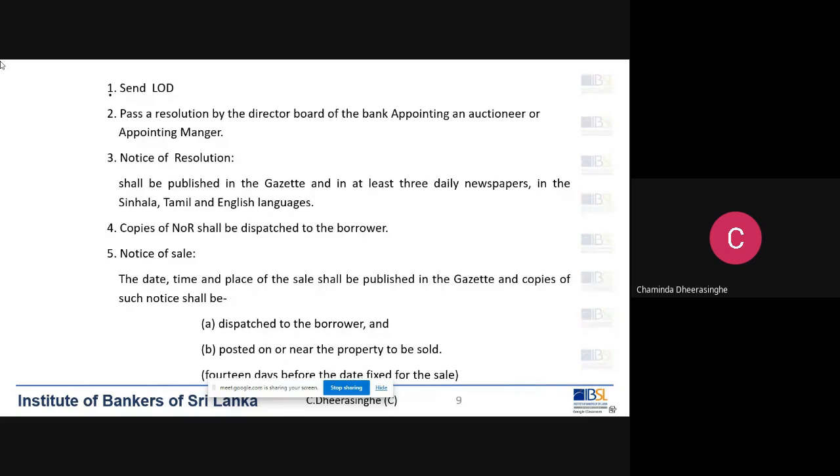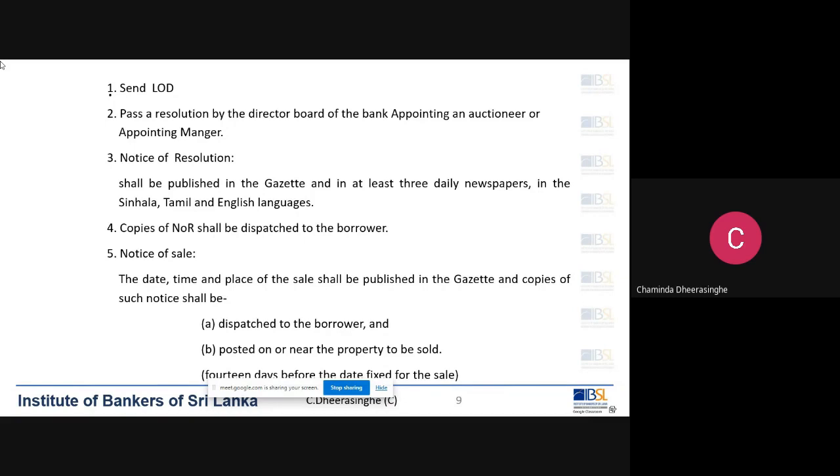The notice of resolution shall be published in the Gazette and in at least 3 daily newspapers, in 3 languages, that is Sinhala, Tamil and English. So remember, the Gazette and newspaper publication must be done. We have to publish the notice of resolution.